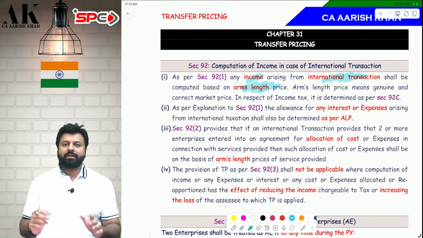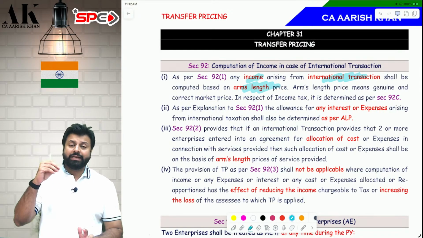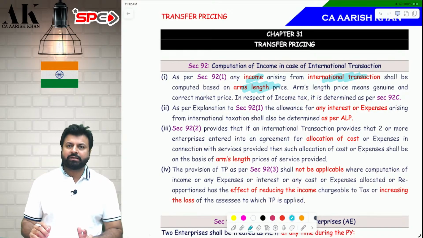What do you mean by the term income? Income may include sale also, income may include purchase also, income may include expense also, income may include interest also. All these things are income. Income can be impacted because of all these things. Income can be impacted because of sale. Income can be impacted because of purchase. Income can be impacted because of expenses. Income can be impacted because of interest expense also.